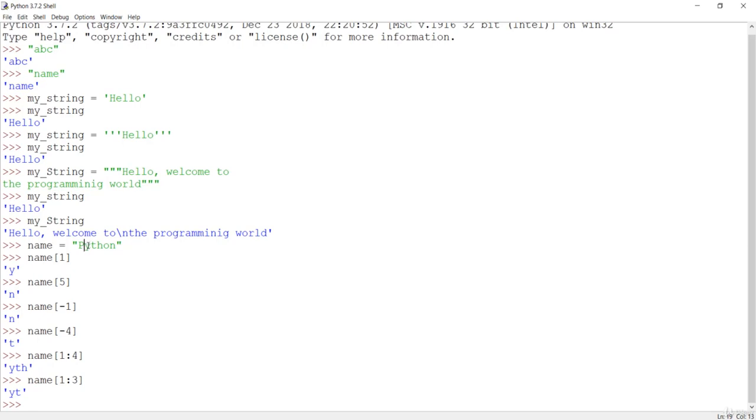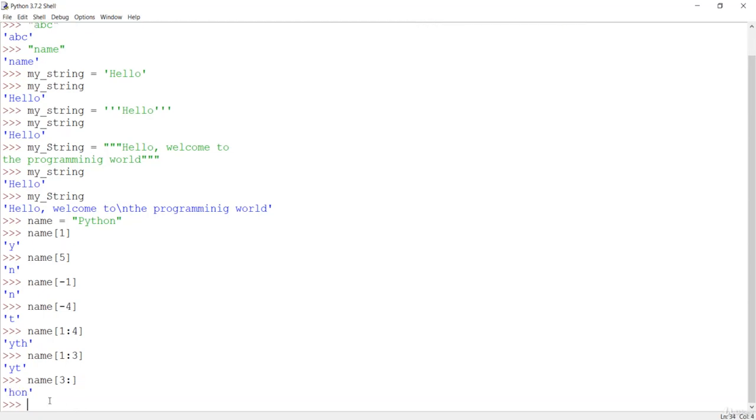So if you want to include from y to t, that means you have to include the index of the 0th or o here. If you want the index of o to be included, then include the index of the n over here. So if you want to do something like from s to n, then first of all, count. So p is at 0th, 1, 2, 3. So the inclusion position will be 3 and the exclusion will be till the last. If it is till the last, you don't need to give any index. If I hit enter, you will get HON.